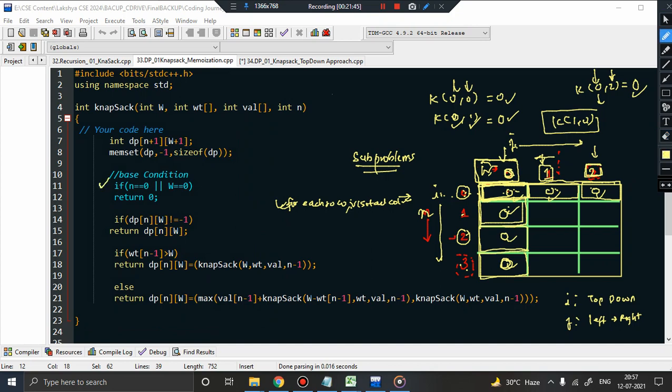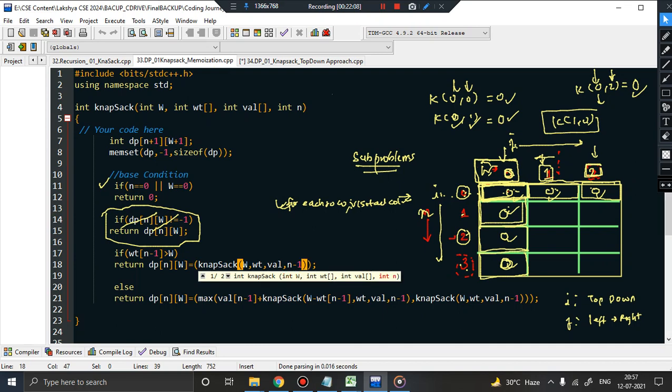What is the other thing that we used to do? Since we are not using recursion, we are not going to check this thing. We are going to ignore this right now. What we will see, they are basically checking if the weight of nth minus 1th item is greater than w. If it is greater than w, what we are going to do? We are going to call the knapsack function after ignoring the last item, isn't it? So I hope you understand the concept. So I'm just copying this line and I'll be pasting here.